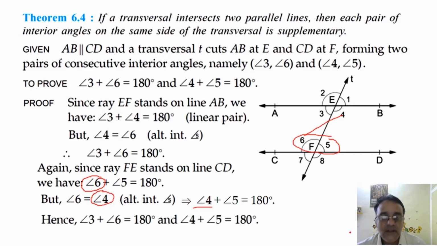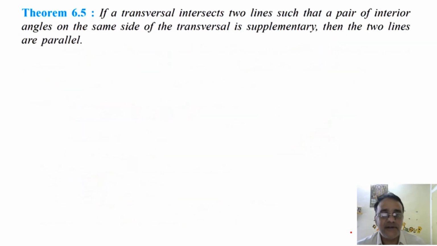No, sir. Okay. Now we will see the converse of this theorem, that is theorem number 6.5. If a transversal intersects two lines such that a pair of interior angles on the same side of the transversal is supplementary, then the two lines are parallel. 6.4 में parallel था तो the sum of the interior angles on the same side of the transversal 180 degree था.